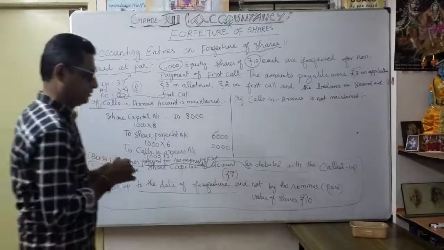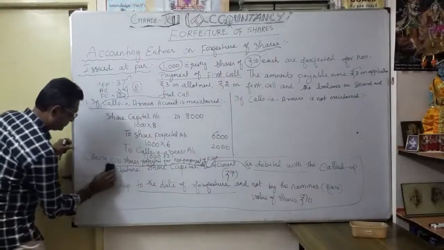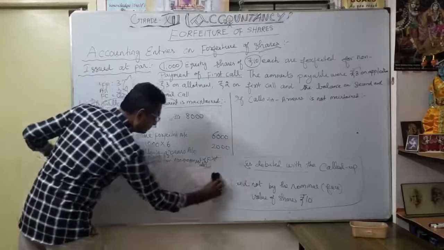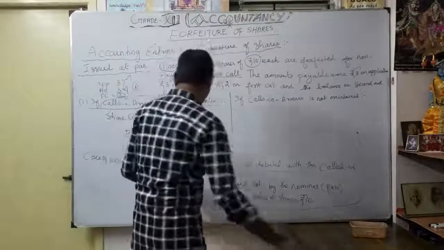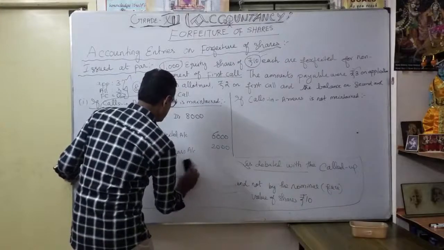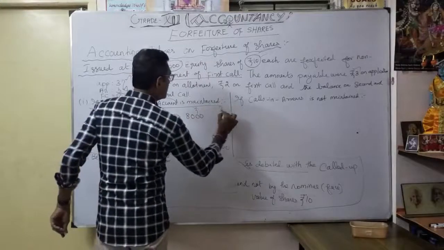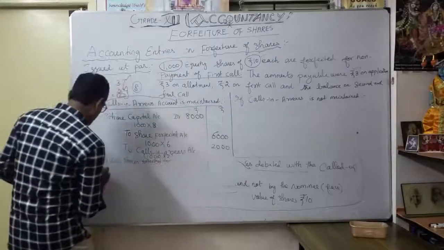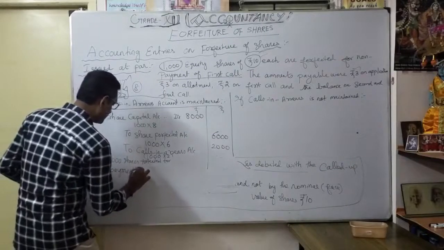Non-payment of first call. Okay, so anyway, I will clean this one. So what is the narration? Being 1,000 shares forfeited for non-payment of first call.